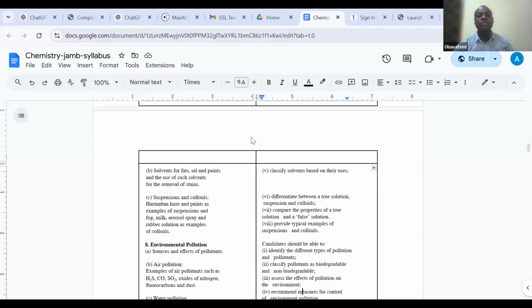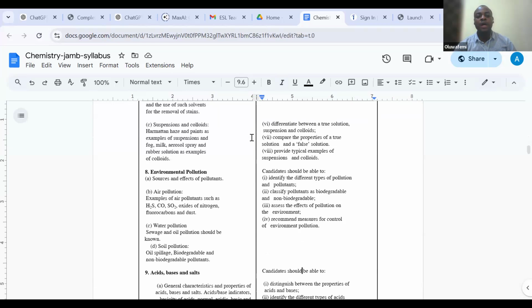So then we move into environmental pollution. One of the major things that we need to be very mindful of, especially in this our dispensation, is the way we treat our environment.